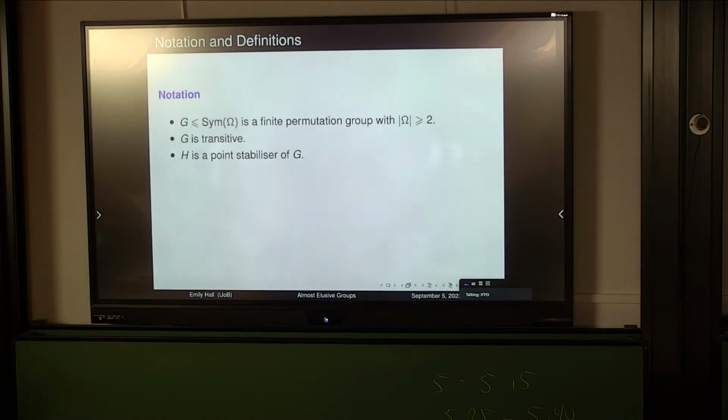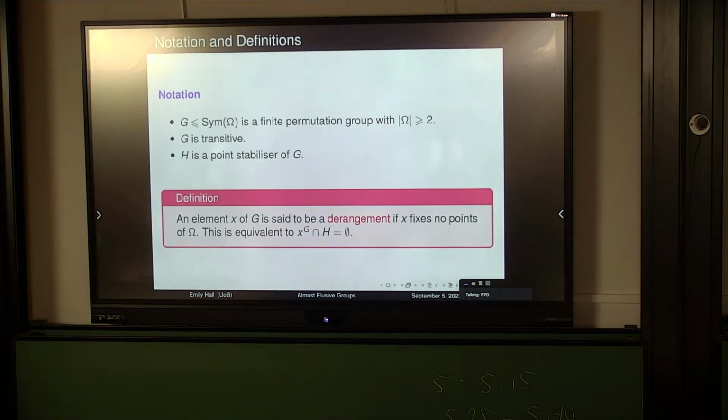Okay, so in order to say anything about almost elusive groups, I first need to discuss derangements, which is something that Cheryl Praeger mentioned earlier. So what's a derangement? What we've already seen. It's an element of my group that fixes no points, and this is equivalent to saying that the conjugacy class of this element inside of G does not intersect my point stabilizer. And we can give this set of derangements a notation and call it delta G.